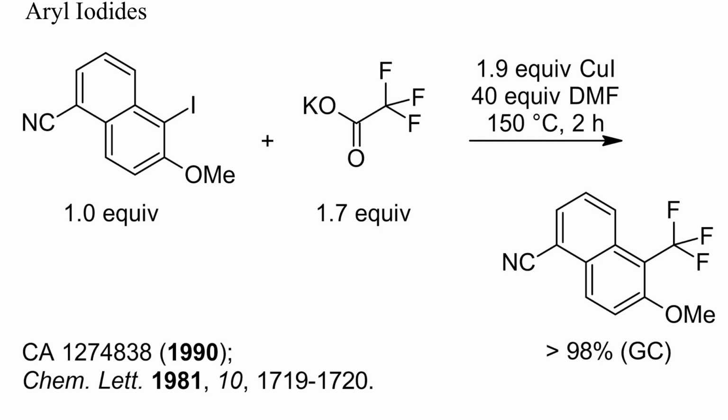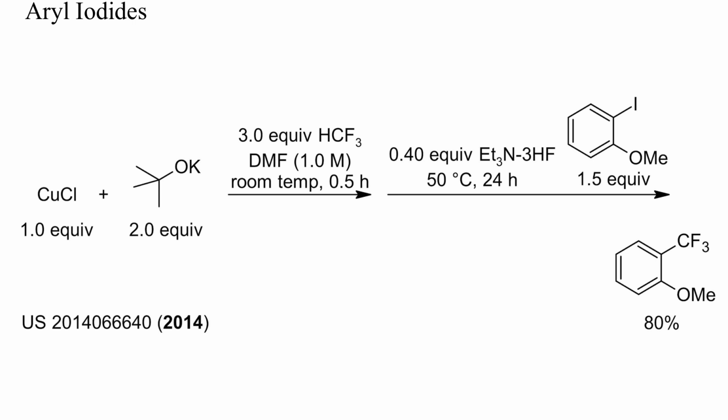Under more vigorous conditions, trifluoromethylcopper can also be generated from trifluoroacetates. Here, an iodonaphthalene was heated with potassium trifluoroacetate and copper iodide to 150 degrees Celsius for 2 hours, and a quantitative yield of the target product was obtained. Another potential source of trifluoromethylcopper is fluoroform. Treatment of a mixture of copper chloride and potassium tert-butoxide with fluoroform and then with an aryl iodide gave a